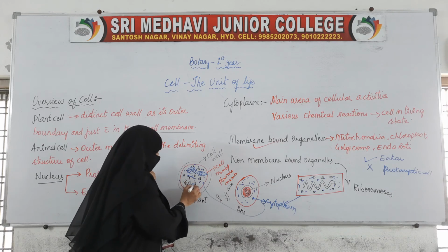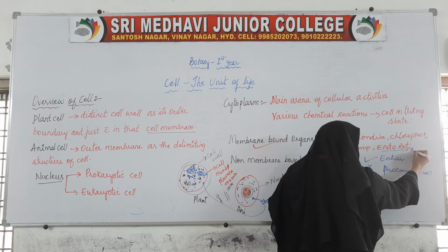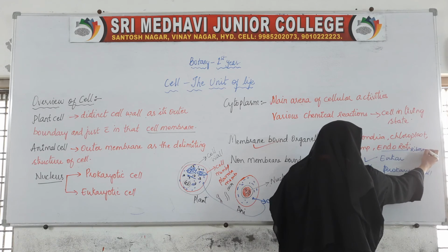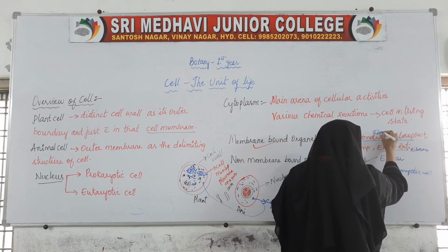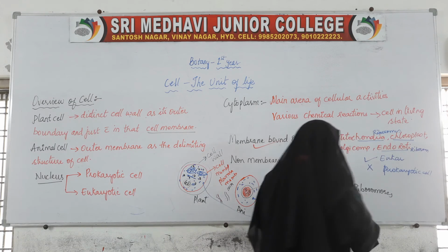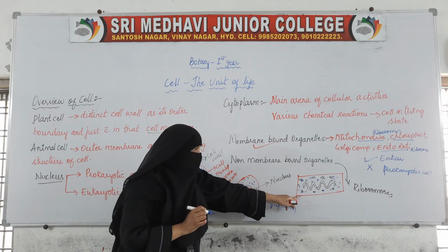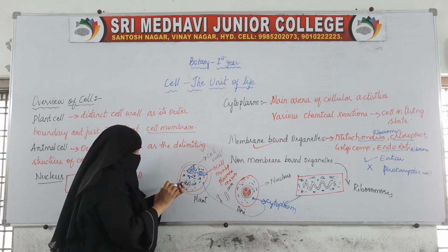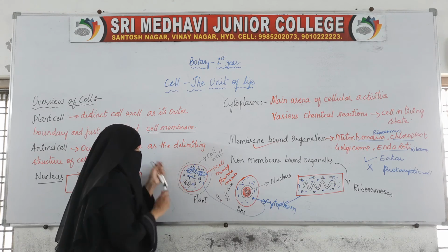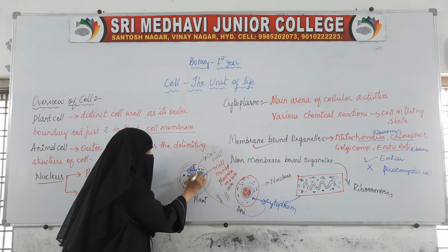Even in this eukaryotic cell, in the endoplasmic reticulum, again ribosomes are there, and in mitochondria and chloroplast also ribosomes are present. Ribosomes are freely present in the cytoplasm of prokaryotic cell as well as eukaryotic cell, but apart from the cytoplasm, they will be present in the mitochondria as well as chloroplast.